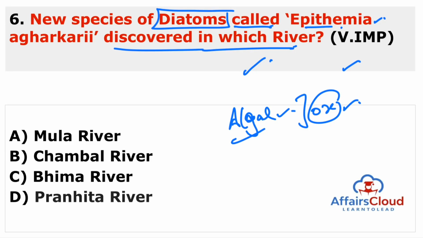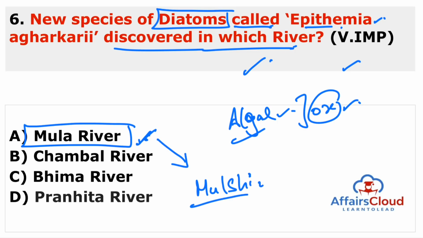But now, if we are talking about the Western Ghats, then which river are we talking about? We are talking about the Mulla River, and there is a very famous dam on the Mulla River known as the Mulshi Dam. Remember this dam name, this river name, and this species name, Epithemia agharkarii.